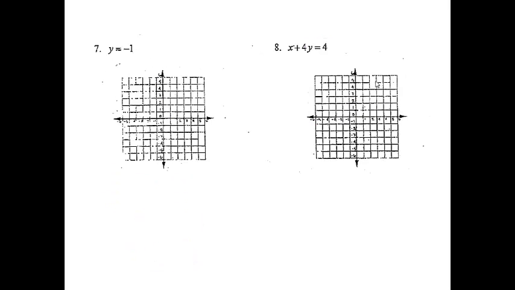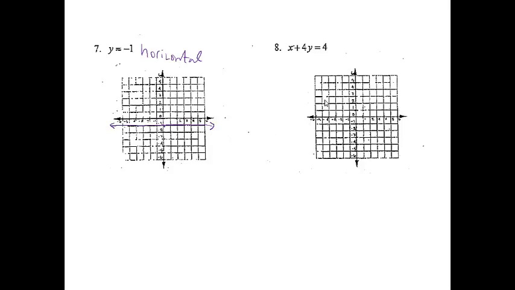Okay, problem 7, y equals negative 1. All right, on this one, if it's a y equals line, I do know it's going to be horizontal. And the key that I've been using in class, if the y-axis goes vertically, then a y equals line has to go horizontally. It has to do the opposite of that. So it needs to be a horizontal line just down at negative 1. So that's all I need to do for that one.